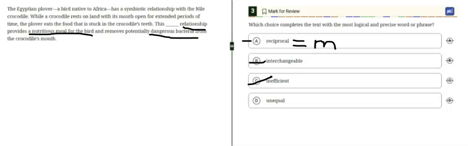Now choice D, unequal. Unequal suggests one side benefits more than the other or does not benefit at all. But we are not talking about the amount of benefits here. We are just saying that they both get benefits. So that's why choice D is also wrong. Now our only answer choice is answer choice A, which is our correct answer choice.